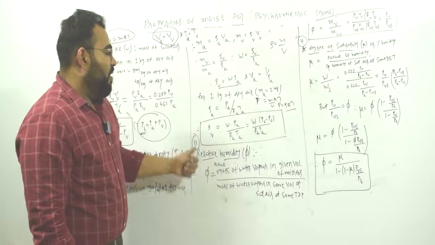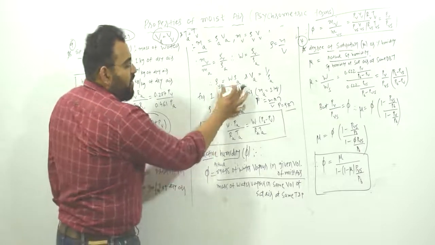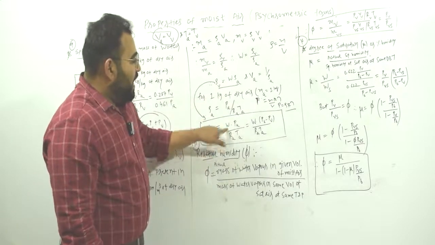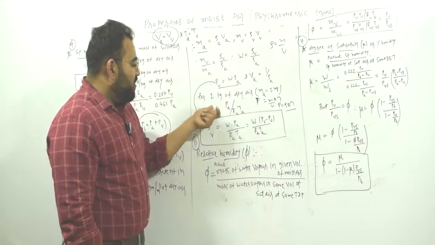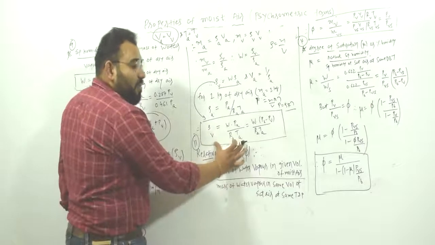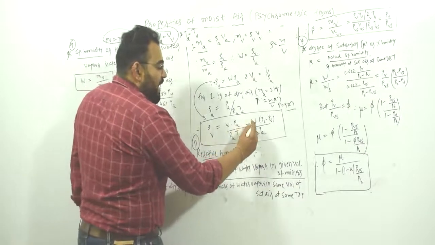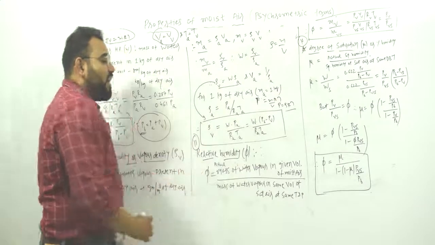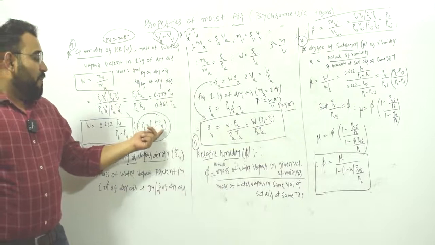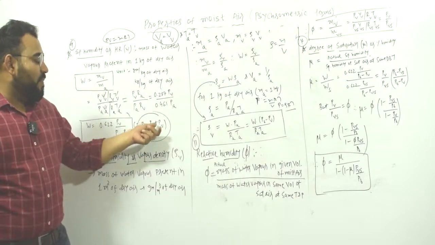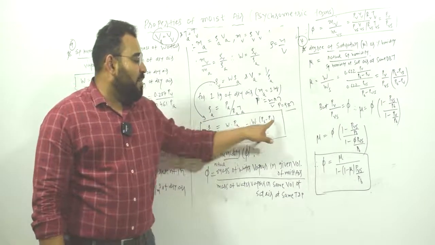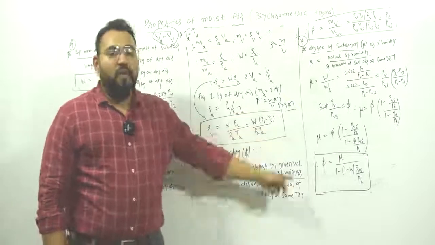Therefore, now rho V is equal to W, and in place of rho A, I can write PA upon RATA. So PA upon RATA. This is the equation of vapor density. Or you can also write W. Now in place of PA, can I write PB minus PV, because we know that PB is equal to PA plus PV, since atmospheric pressure equals pressure of dry air plus pressure of water vapor. Make PA the subject, so it is PB minus PV. So in place of PA, I can write PB minus PV. So this is the equation of vapor density.